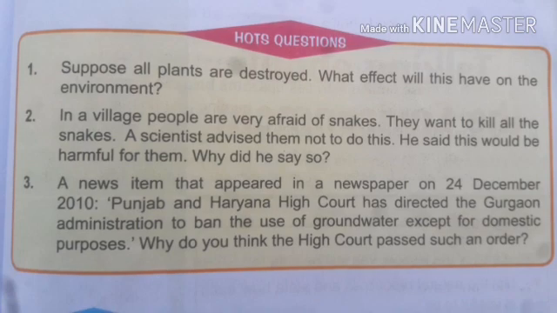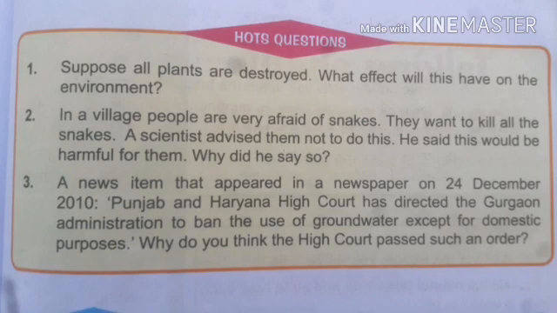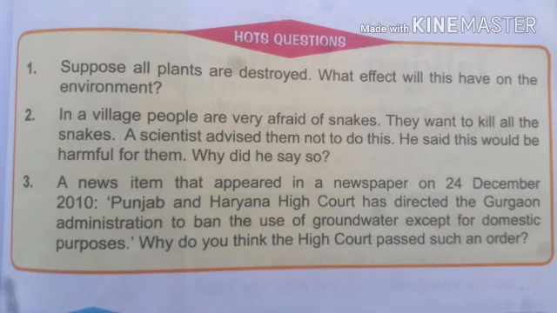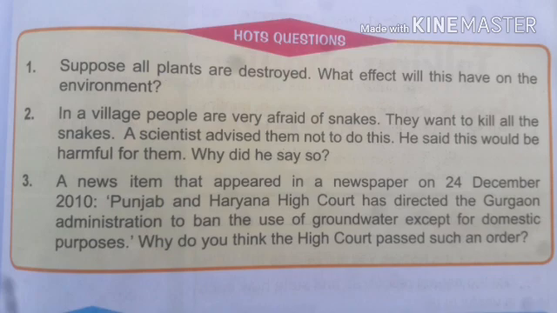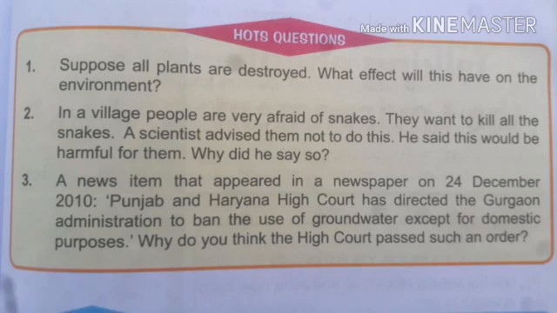Next question: a news item that appeared in a newspaper on 24th December 2010. The Punjab and Haryana High Court has directed the Gurgaon administration to ban the use of groundwater except for domestic purposes. Why do you think the High Court passed such an order?